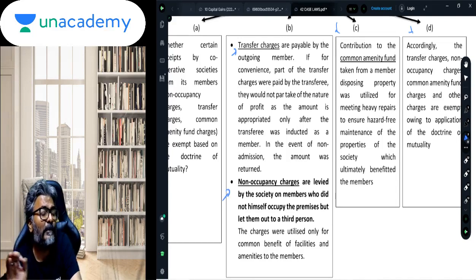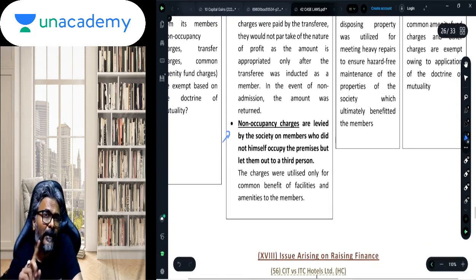Only then can that particular money be utilized. And therefore such transfer charges can be used only when the buyer is considered as a member of the society, and thereafter this transfer charge would be applied for the benefit of the members at large, then in that particular case the concept of mutuality will apply, and hence it will not be considered as income.